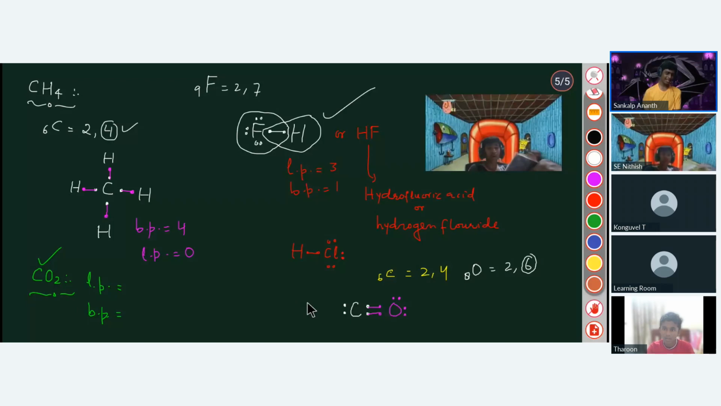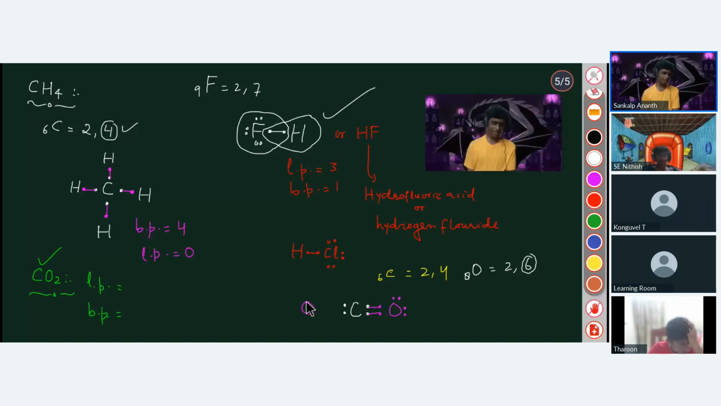I took carbon as in the previous one, 4 dots, like the 4 lone pairs and 2 bond pairs, like in CH4, sir. The question is, if you just took it as I have taken here in case of methane, then how will the octet get completed?